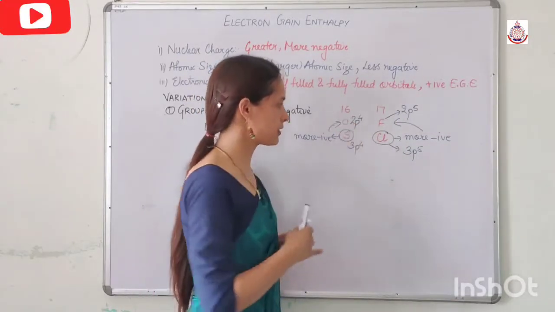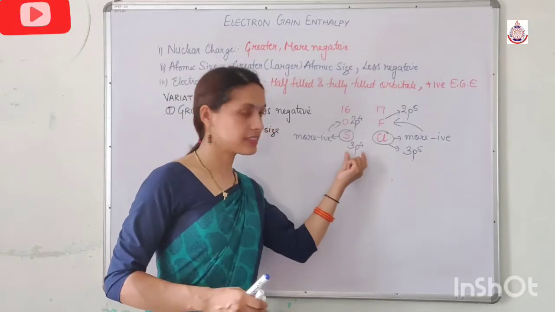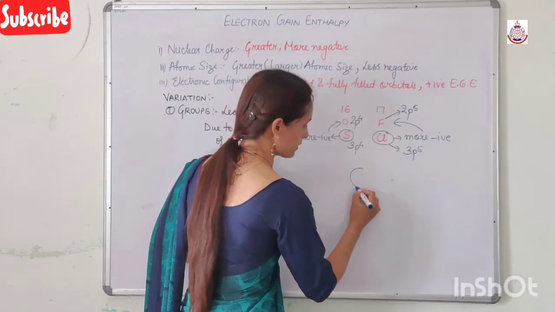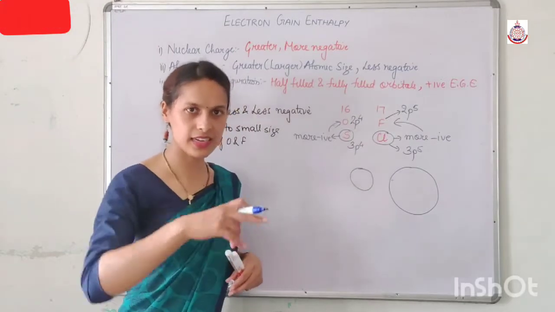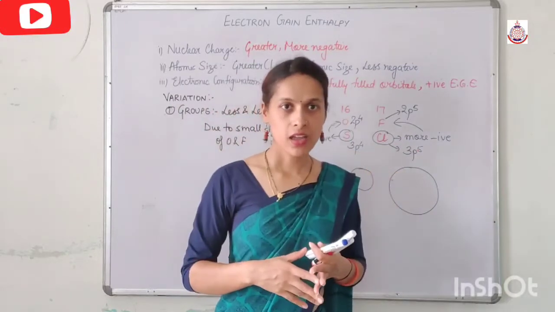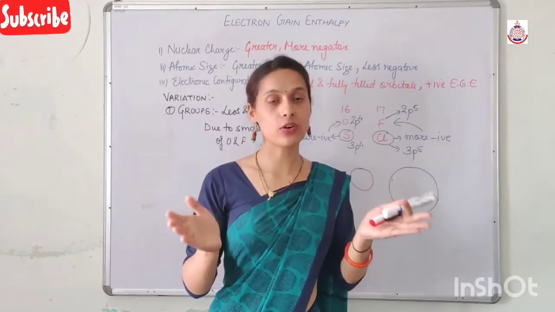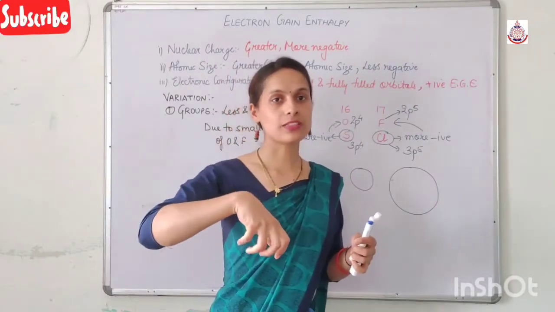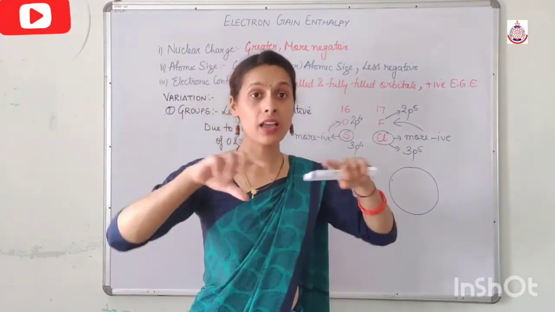If we talk about oxygen and sulfur, in the last subshell we have 4 electrons, but in sulfur the size is greater than that of oxygen. If in oxygen it is 2p, in sulfur the 3p is larger. If the size is greater, then the 4 electrons are distributed in a wide area, which means no greater electron density is present at a particular area. As a result, the coming electron will experience less repulsion by these electrons, because these electrons are spread in a large area.